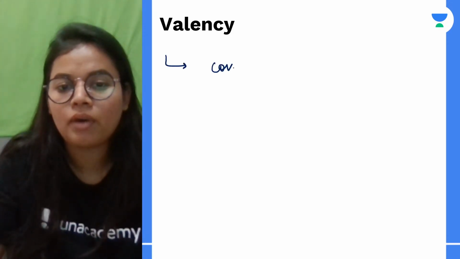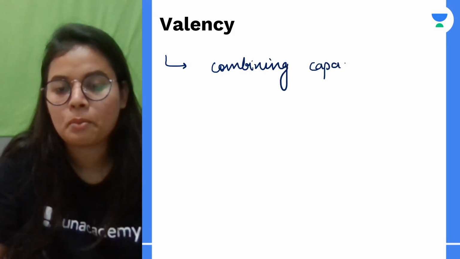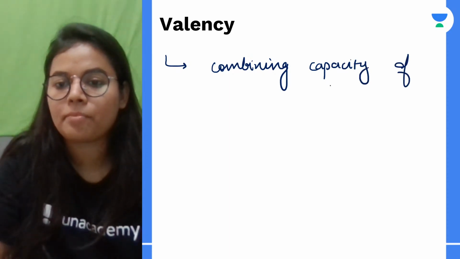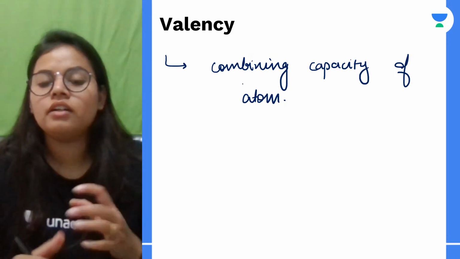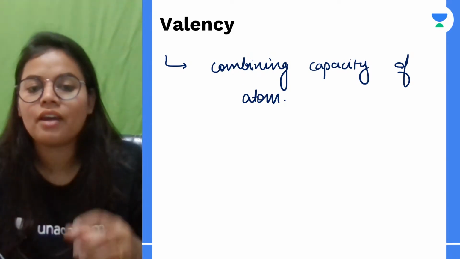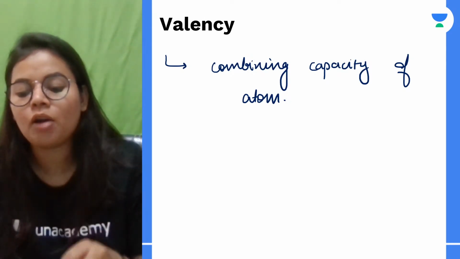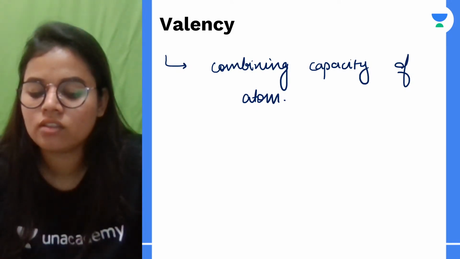It is the combining capacity of an atom. Combining capacity means how many electrons it can donate or gain, and it can share.